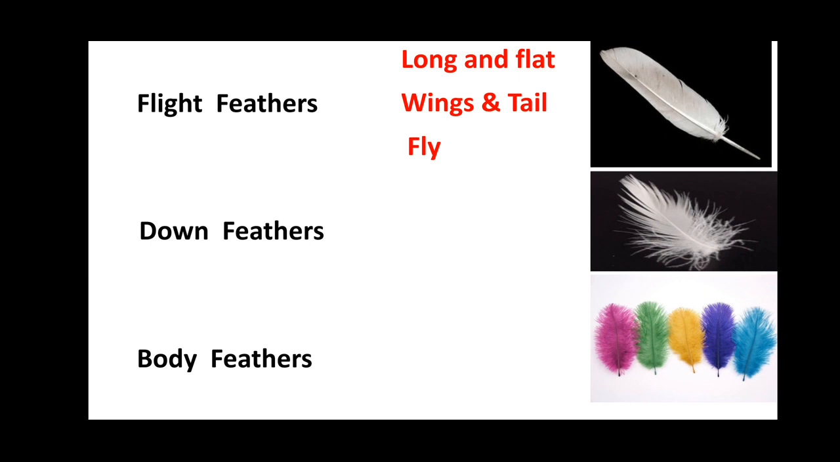The other kinds of feathers are down feathers. These down feathers are soft and fluffy. They cover the bird's body and keep the body warm. So what all things we have learned about down feathers? Down feathers are soft and fluffy. They cover the bird's body and keep it warm.